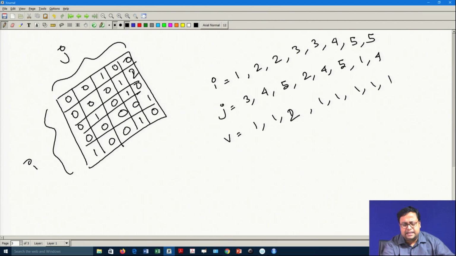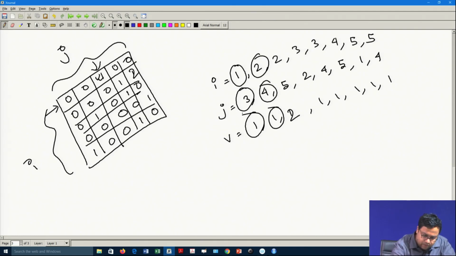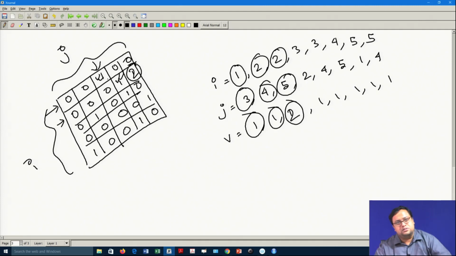But how do I read this? These are 3 vectors. The first entry is i is equal to 1, j is equal to 3, value is equal to 1. So, first row, third column, the value will be 1. The second is second row, fourth column, value is 1. Second row, fifth column, value is 2. And that is how you create the matrix.